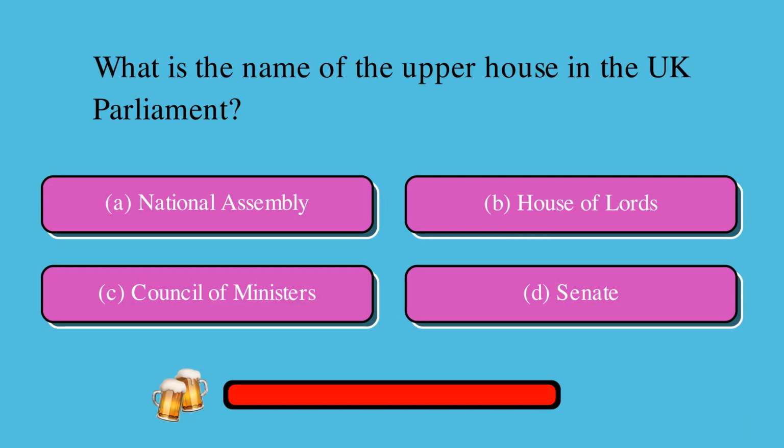What is the name of the upper house in the UK Parliament? Is it A, National Assembly, B, House of Lords, C, Council of Ministers, or D, Senate? The correct answer is B, House of Lords.